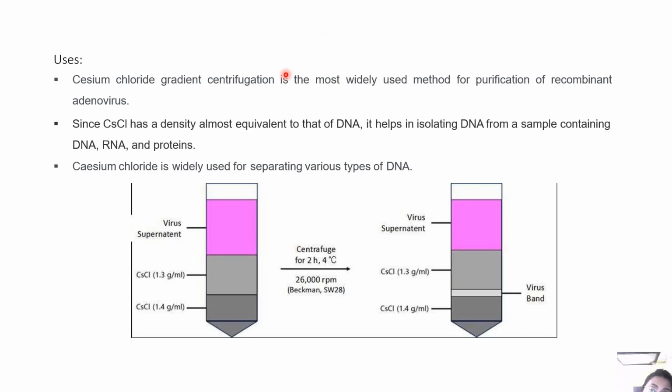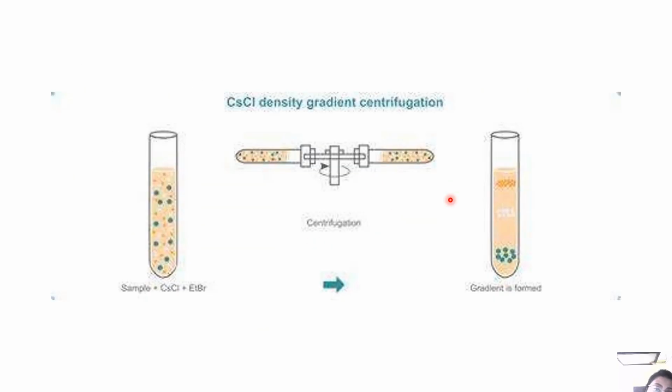This is the most widely used method for purification of recombinant adenovirus. Since CsCl has a density almost equivalent to that of DNA, it helps in isolating DNA from a sample containing DNA, RNA and protein. So cesium chloride is used widely for separating various types of DNA.